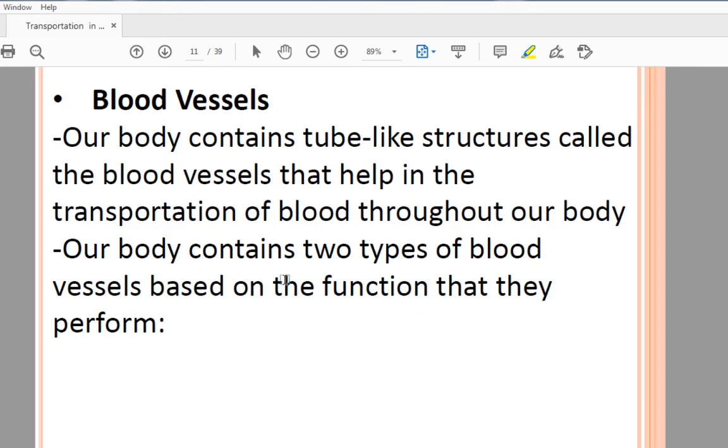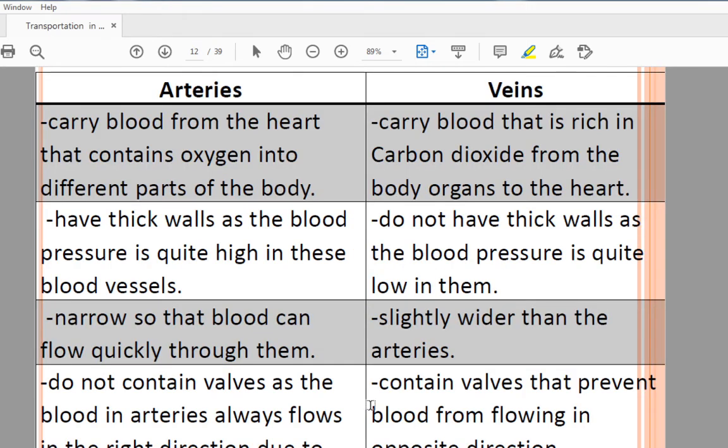So let's start with the blood vessels. Tube-like structures are known as blood vessels that help in the transportation of blood throughout the body. Your blood is moving throughout the body, but because of whom? Because of the blood vessels. And there are two types of blood vessels, that are arteries and veins.